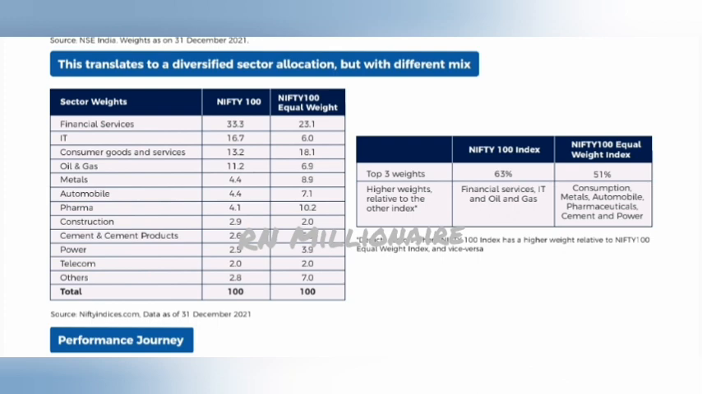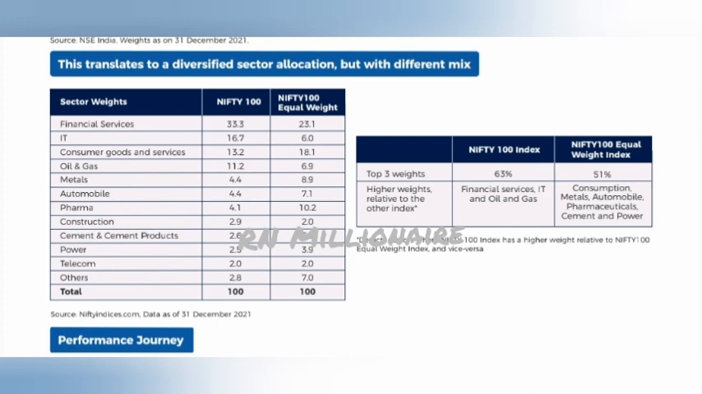Next, let's see the sector-wise weightage allocation for Nifty 100 Equal Weightage Index Fund. Financial services 23.1%, IT 6%, consumer goods and services 18.1%, oil and gas 6.9%, metal 8.9%, automobile 7.1%, pharma 10.2%, construction 2%, cement and cement products 5%, power 3.9%, telecom 2%, others 7%.